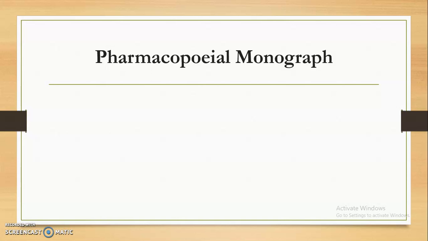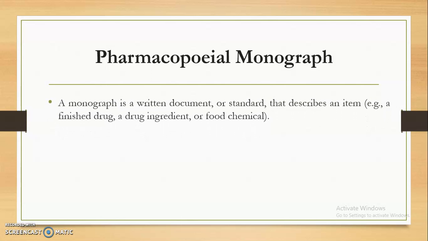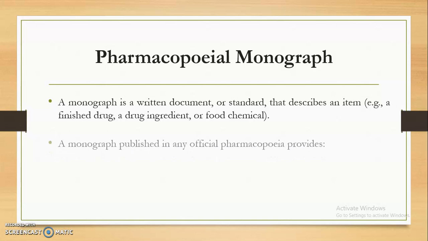So a monograph consists of all the information related to that individual drug, be it paracetamol, aspirin, or any XYZ drug. A monograph is a written document or a standard that describes an item, for example a finished drug, drug ingredient, a food, or a chemical.